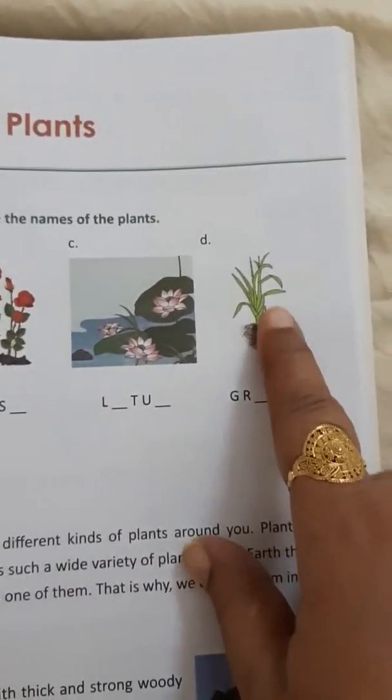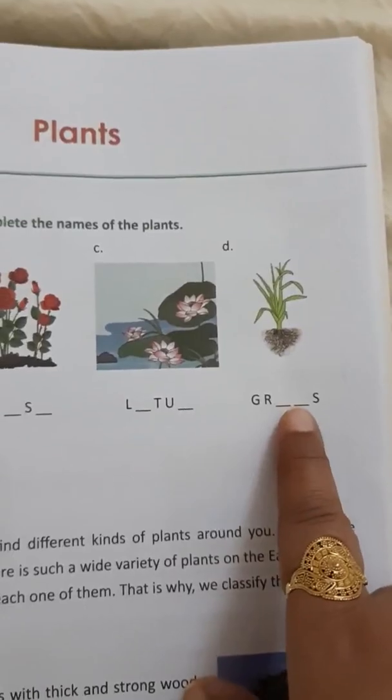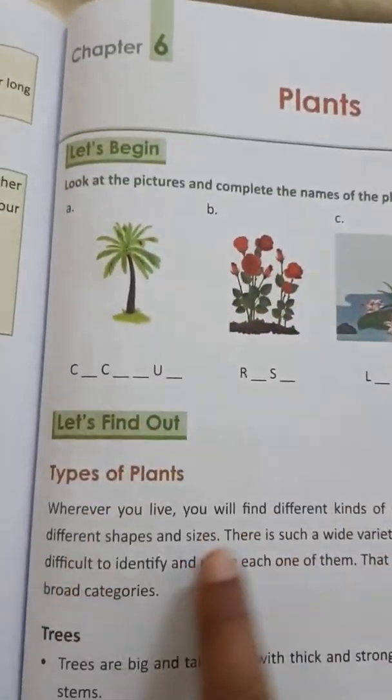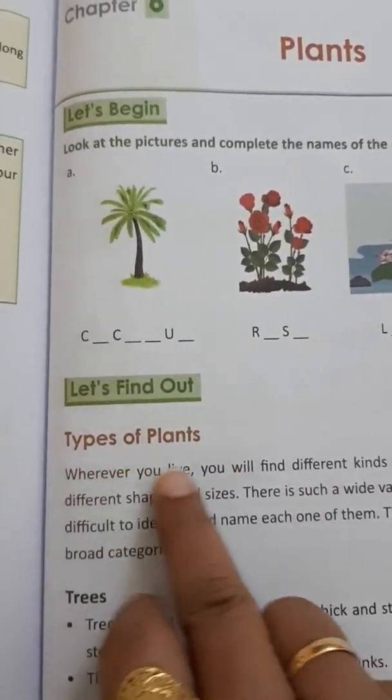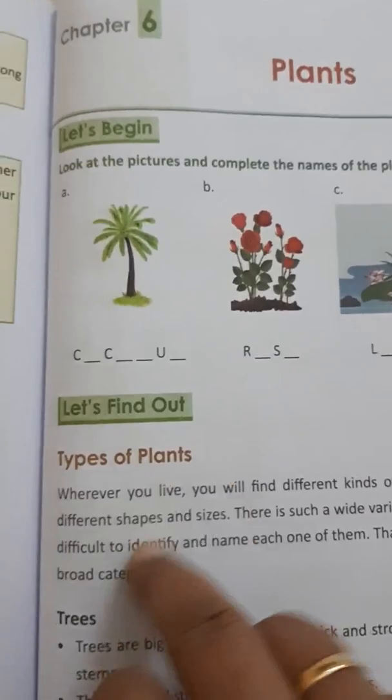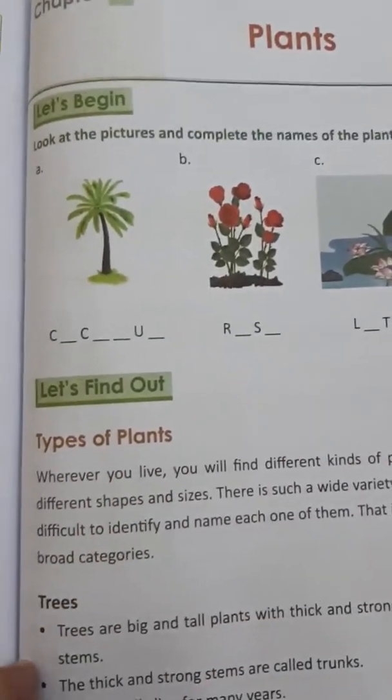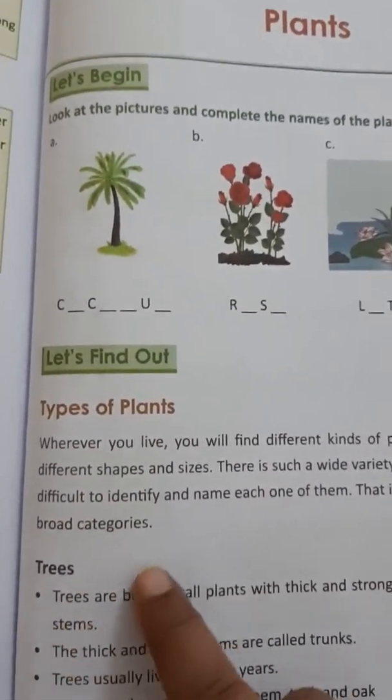Okay, this is a grass, G-R-A-S-S, grass. Okay, so we will complete this first, and after that we will start. Let's find out, our topic is types of plants. We have discussed all these, I am just reading, please read for your understanding also.